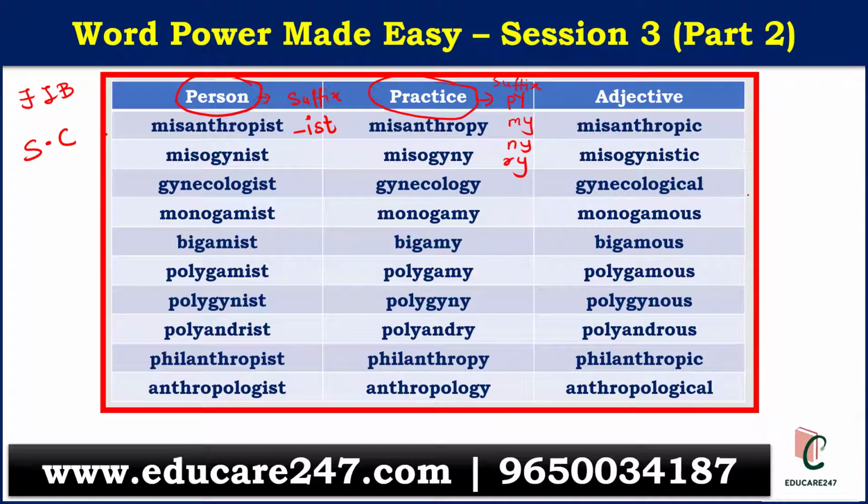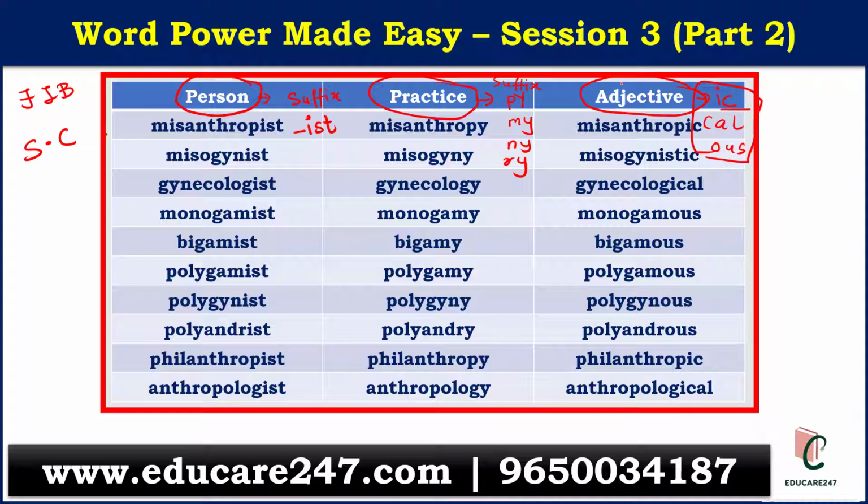The next we have is the adjective. If you see an adjective, it has IC, CAL, OUS. These are the suffixes for the adjective form.